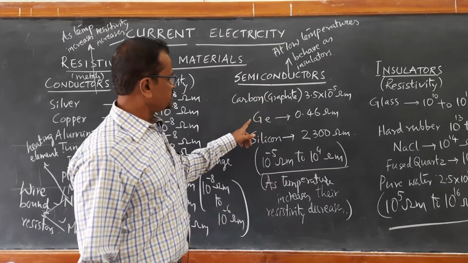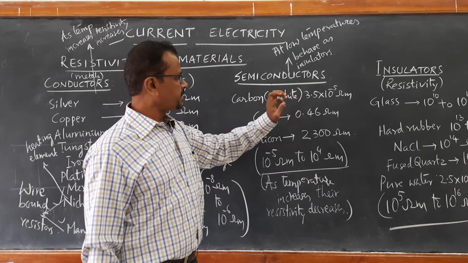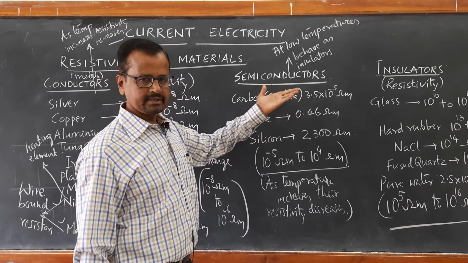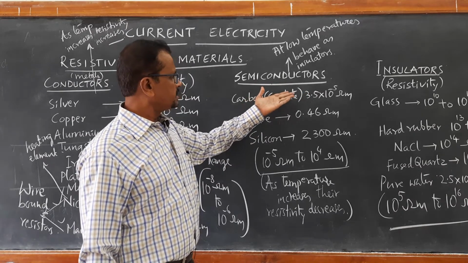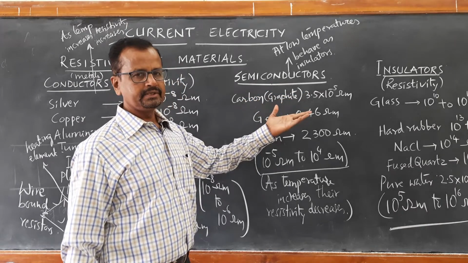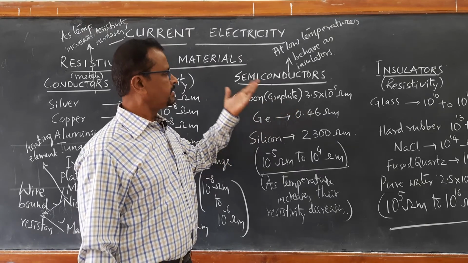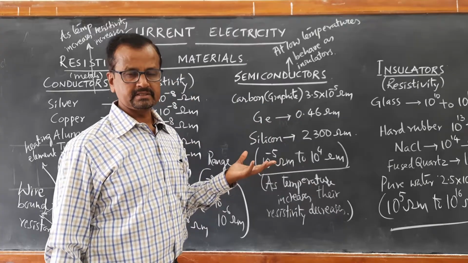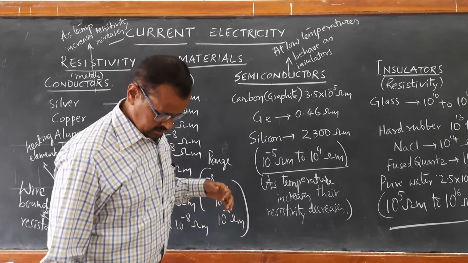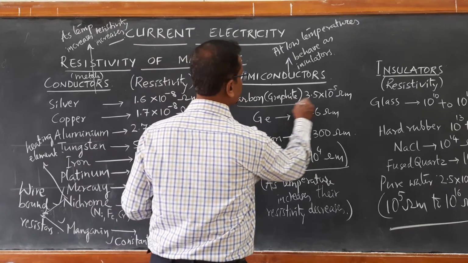Now, carbon, you see, carbon can have a high value of resistance. So, carbon is also used in preparing very high value resistors, color coded resistors.